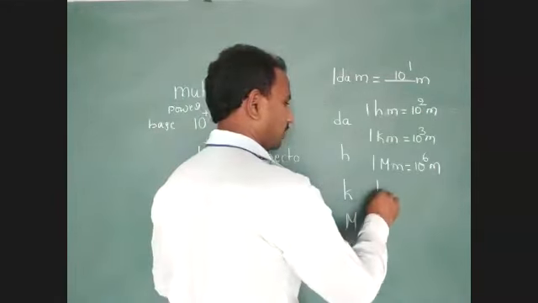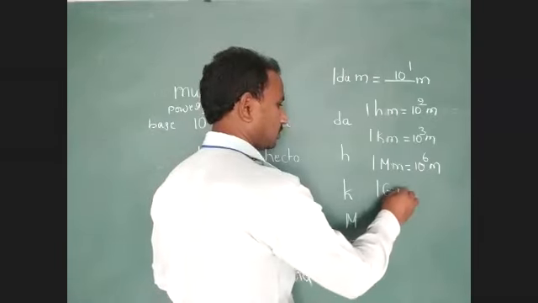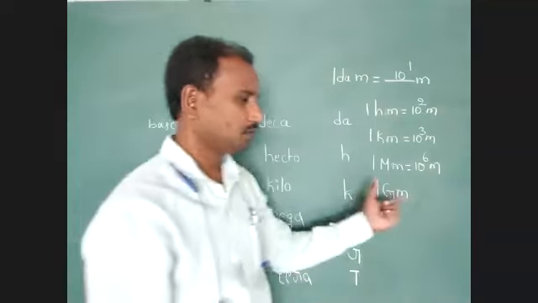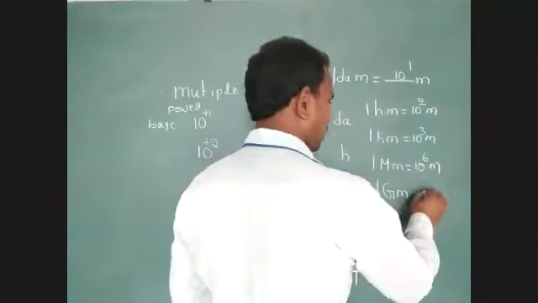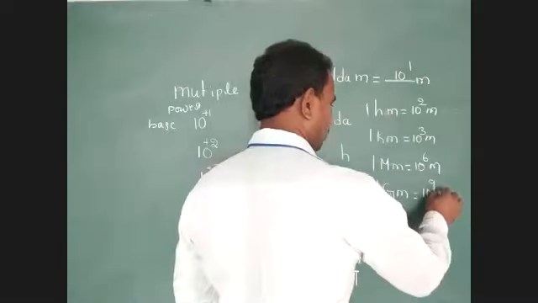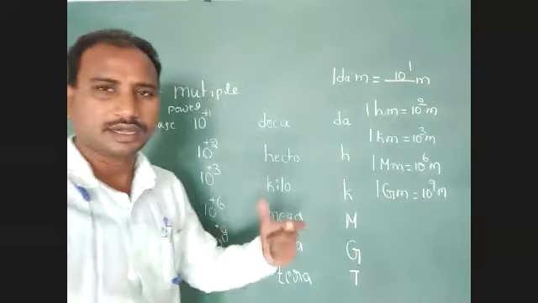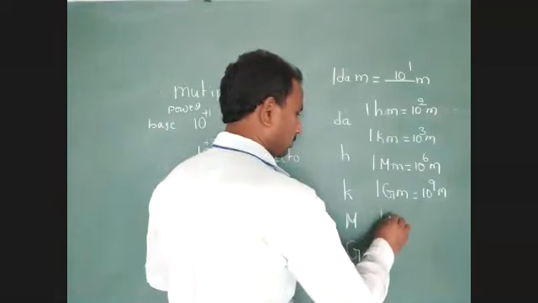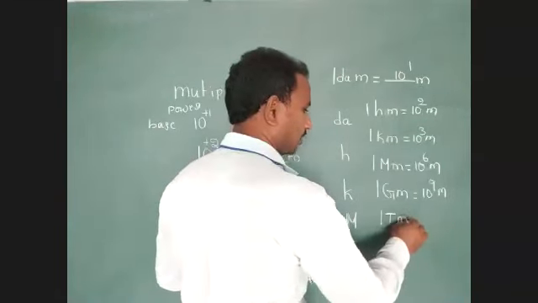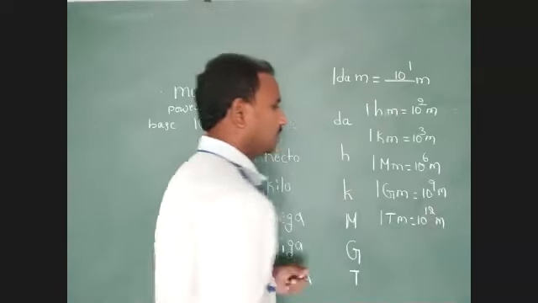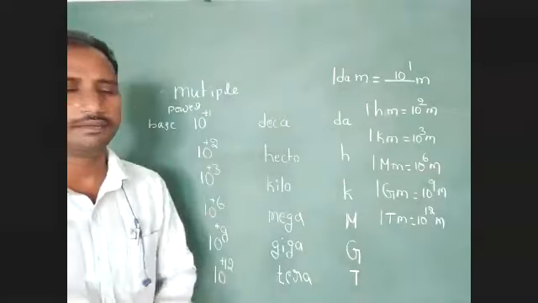Symbol capital letter G, small m. Capital GM represents 10 to the power of 9 meter. Next multiple, 1 terameter, equal to 10 to the power of 12 meters.